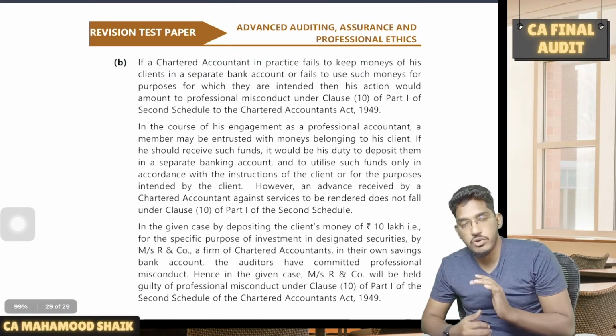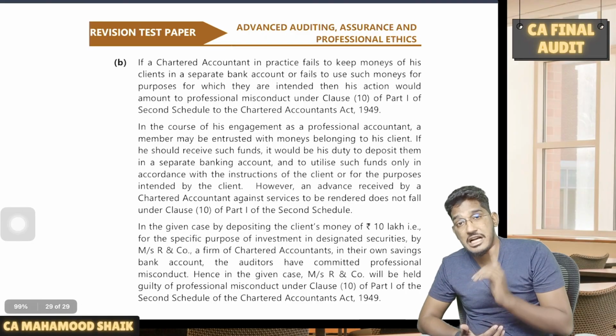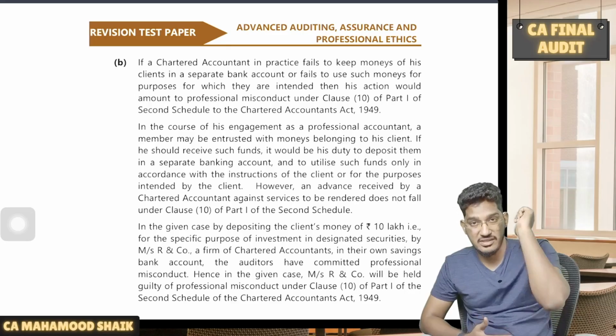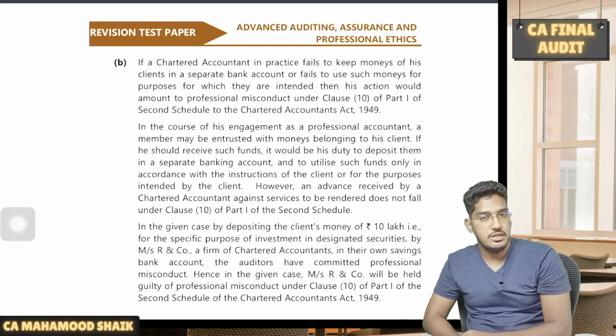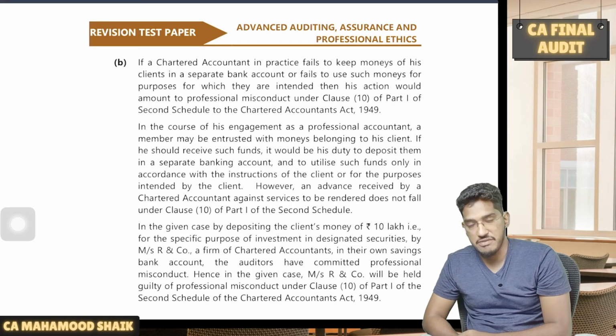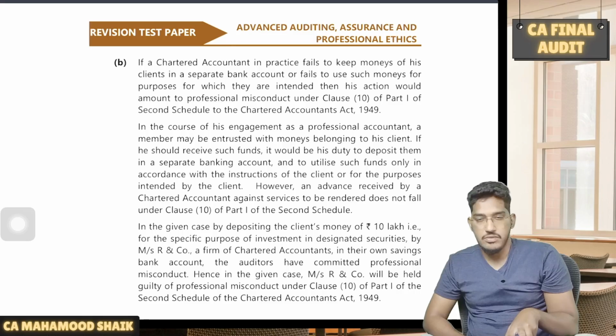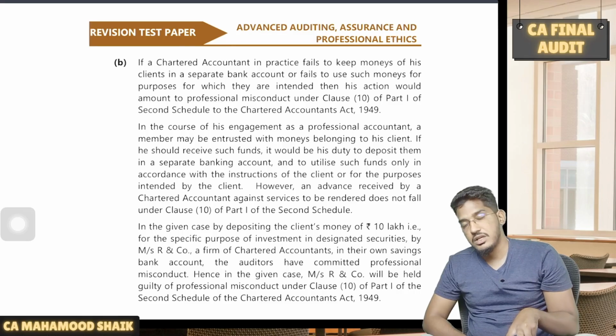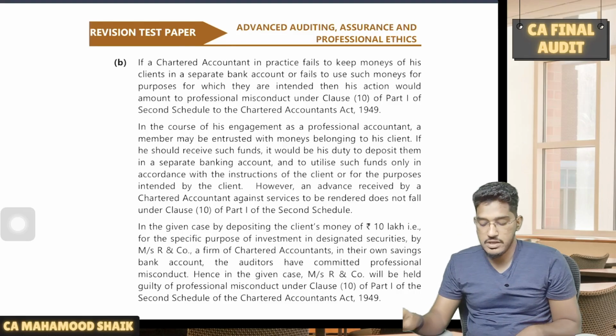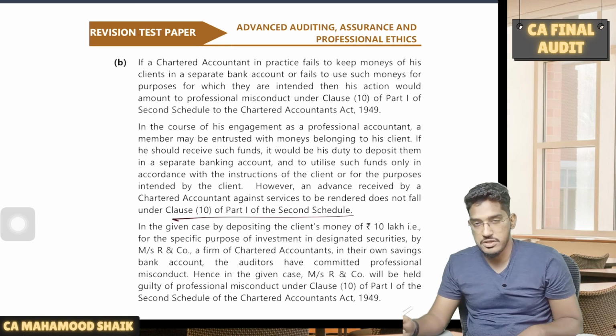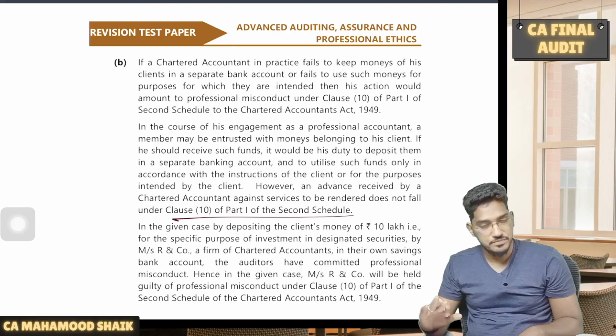If you fail to do it, you will be deemed to be guilty of professional misconduct as per Second Schedule, Part 1, Clause 10. Yes, here the chartered accountant in practice received the money from the client to invest in securities, but he has kept it in his savings account. He did not keep it in a separate bank account. He will be deemed to be guilty of professional misconduct under Clause 10 of Part 1 of the Second Schedule, and he has to face the consequences.